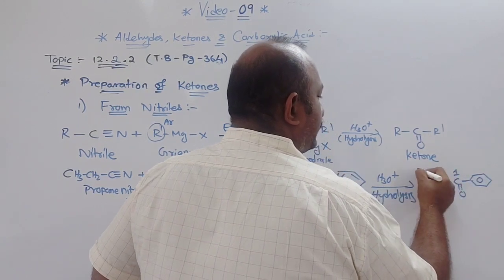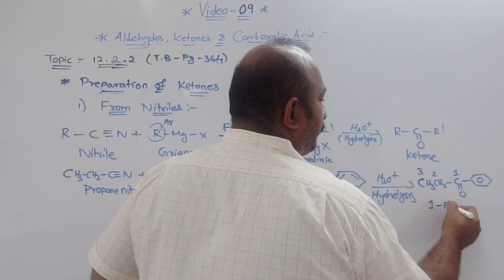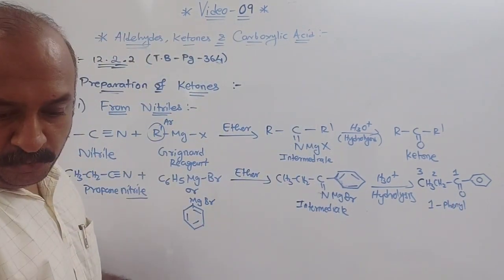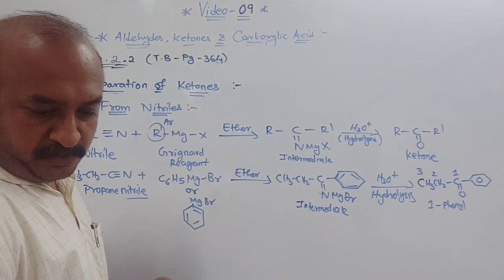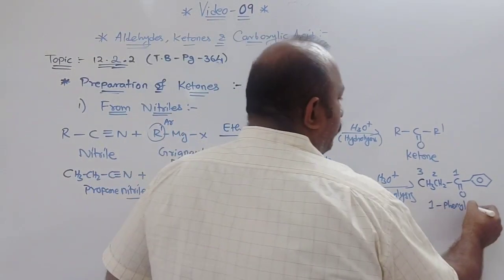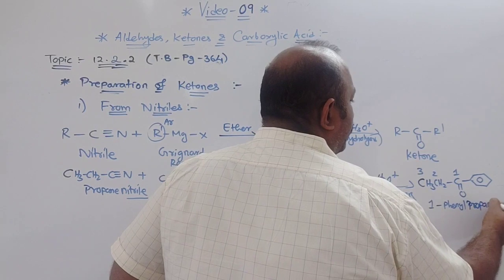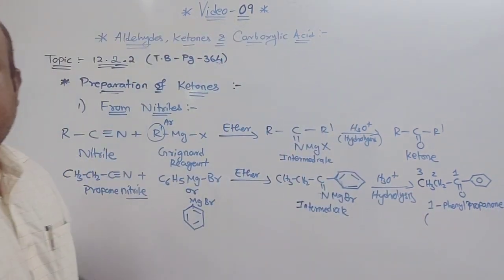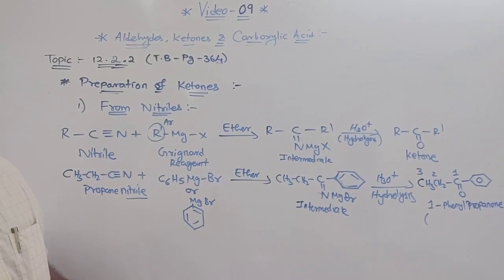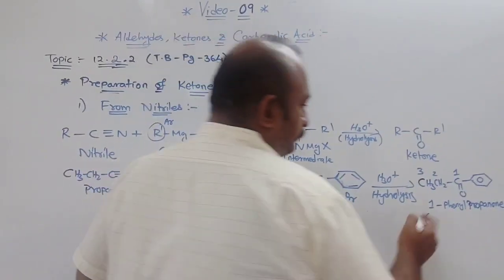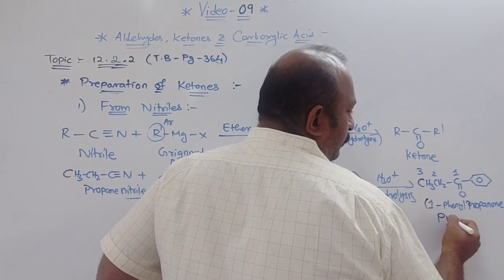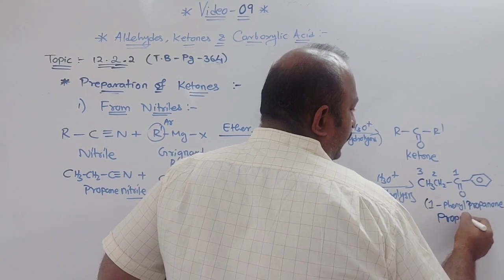Now this is the first, second and third carbon. So the IUPAC name is 1-phenylpropanone, and the common name in your book is propiophenone.